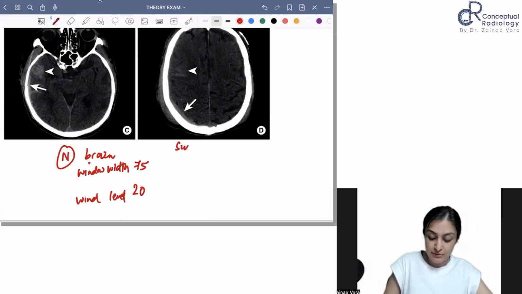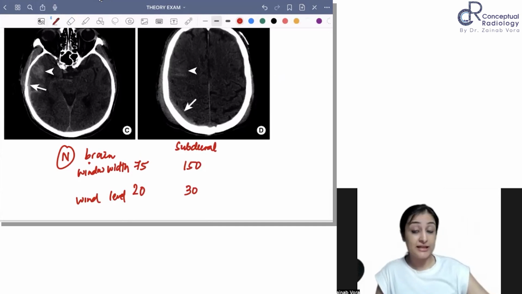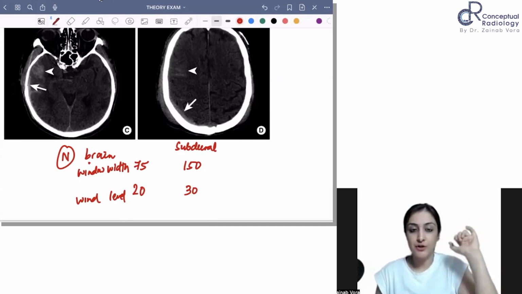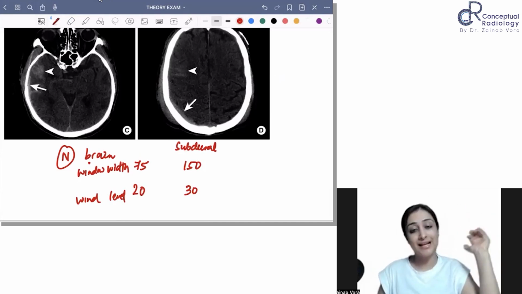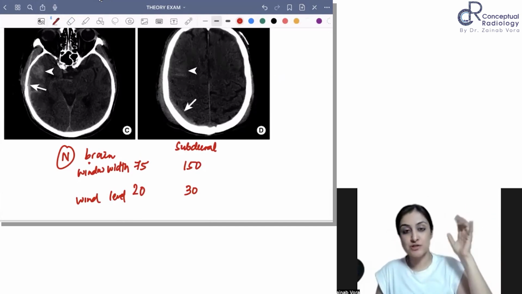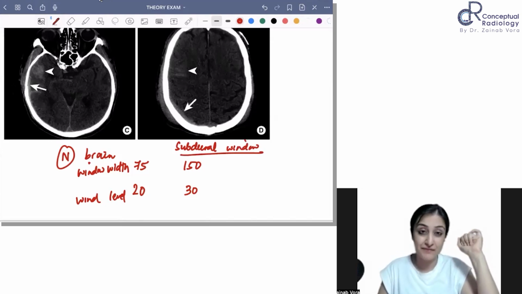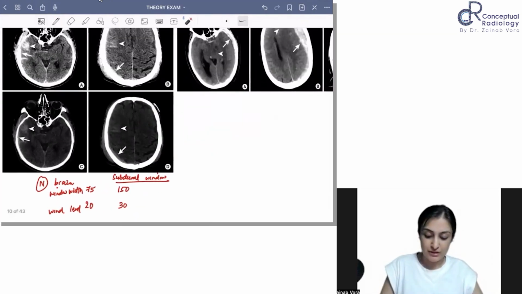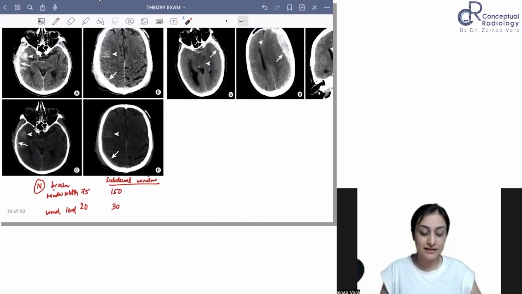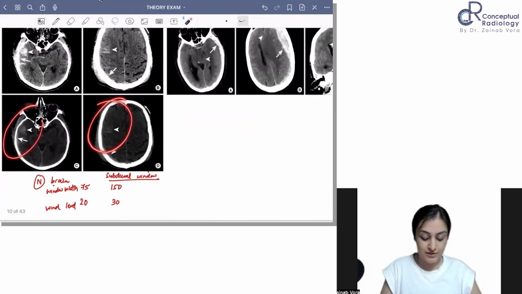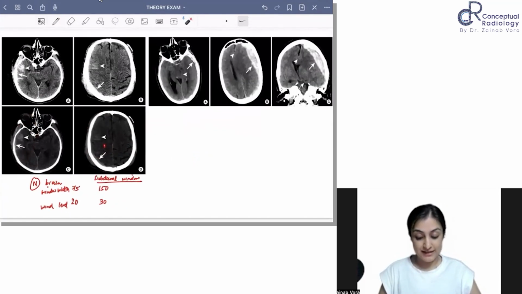Whereas in the subdural window, right, you want to remember we make it wider, so it becomes 150 and 30. So this is what you want to remember. So yeah, 150 to 200 is a good number to remember. So subdural, your window width will be 150, your level will be 30. So this is about the subdural window. You should remember these numbers, okay? They ask in the viva many times. So this is about if it's on bleeding or something like that, your case is going, they may ask you. So this is about SDH.